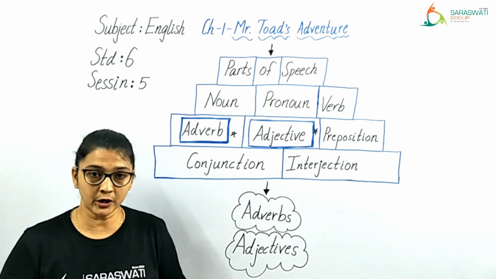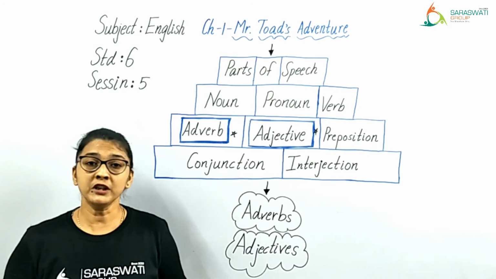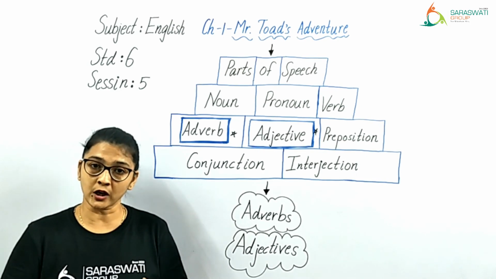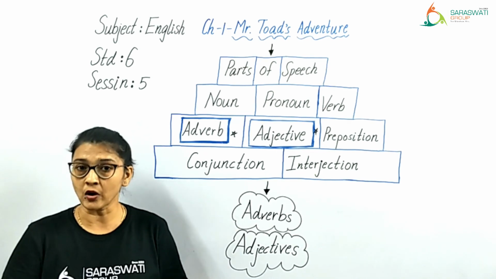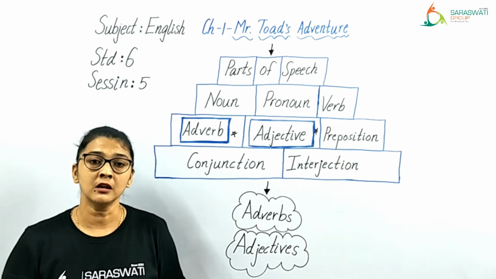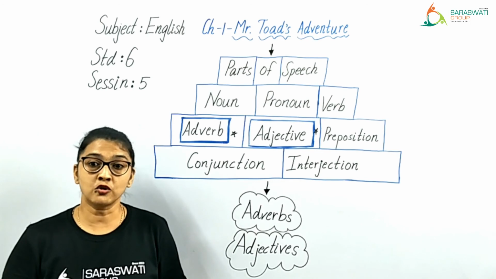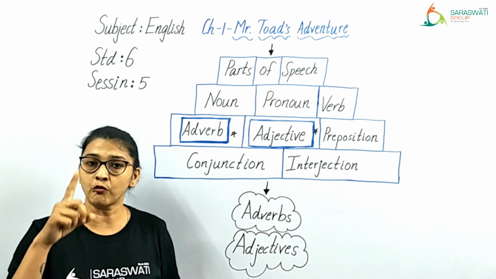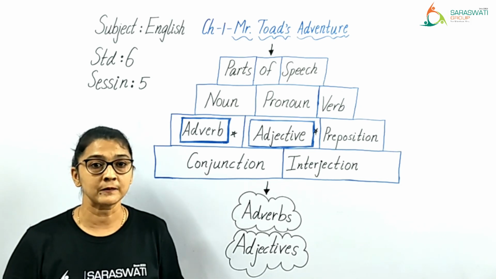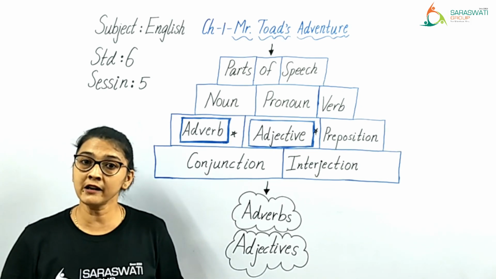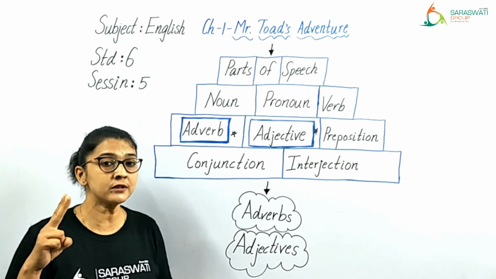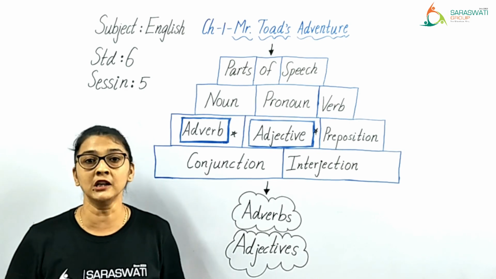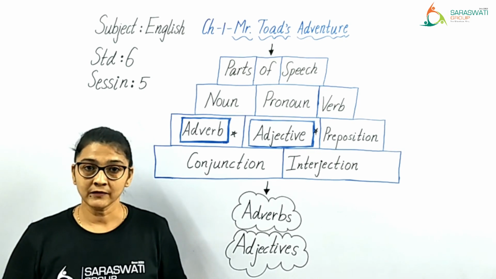And in question number 2, whichever words you have underlined from the comprehension, you can choose any 2 of your favorite words and you have to make one sentence on each word. Take care, only 2 words you have to choose and make one sentence on each. Okay?